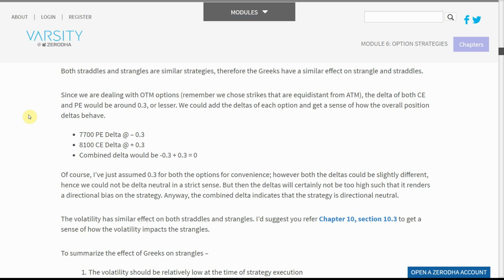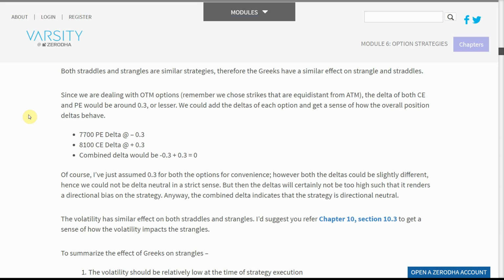The delta of both CE and PE would be around 0.3 or lesser. We could add the deltas of each option and get a sense of how the overall position delta behaves. 7,700 PE delta at minus 0.3. 8,100 CE delta at plus 0.3. Combined delta would be minus 0.3 plus 0.3 equals 0.